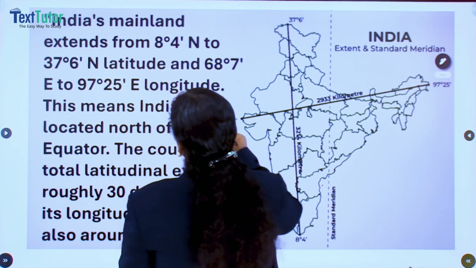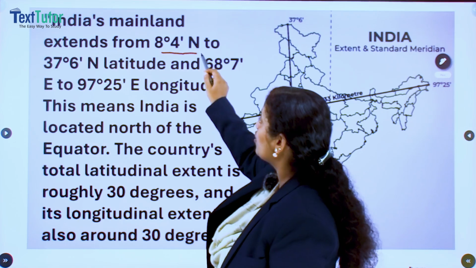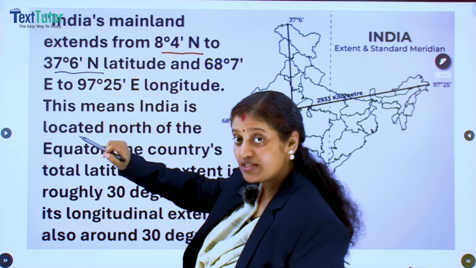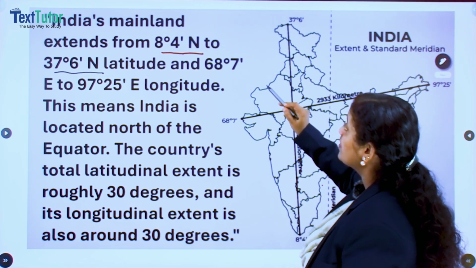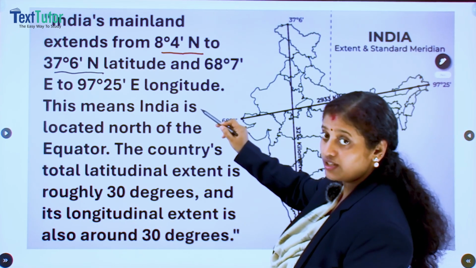Look here, India's mainland extends from 8 degree 4 minutes north to 37 degree 6 minutes north. How much is the latitudinal extent? 8 degree 4 minutes north to 37 degree 6 minutes north latitude.